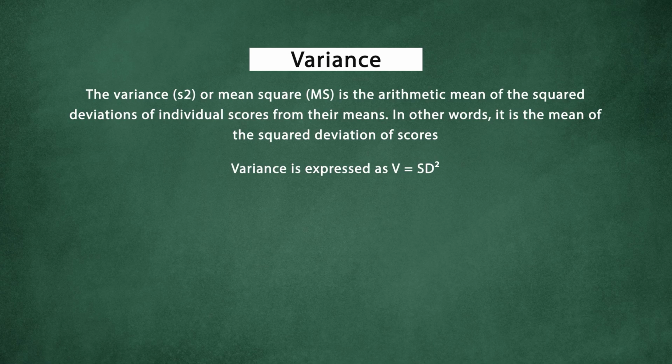Mean square is also known as such. It is the arithmetic mean of the squared deviations of the individual scores from the mean. In other words, it can be said that the mean of the squared deviations of the scores is called variance. So variance is expressed as the square of the standard deviation.